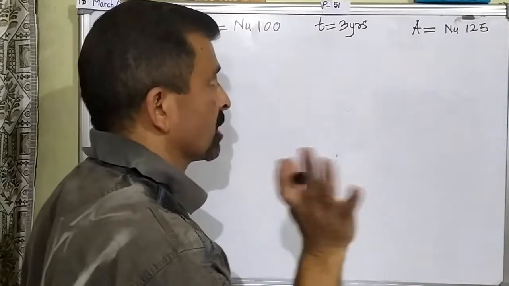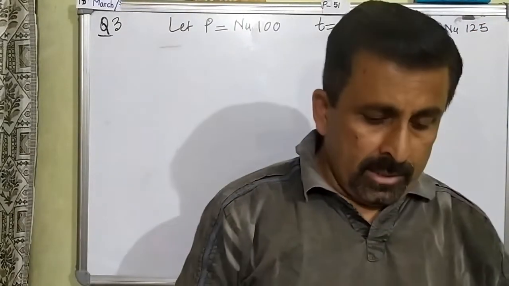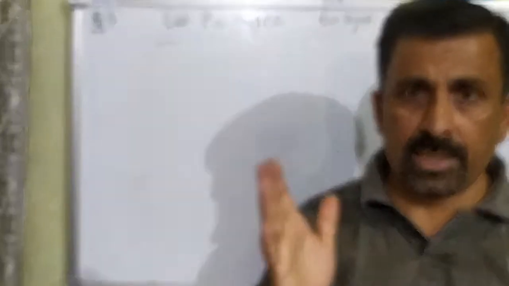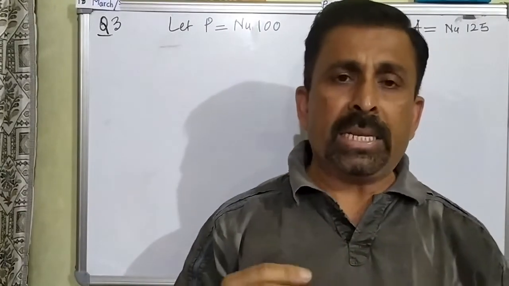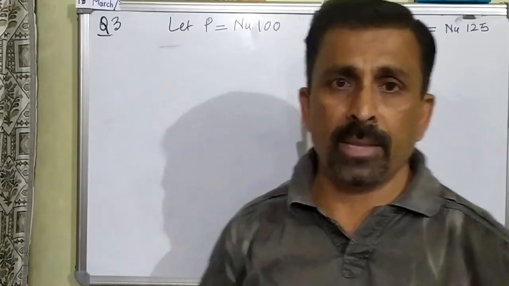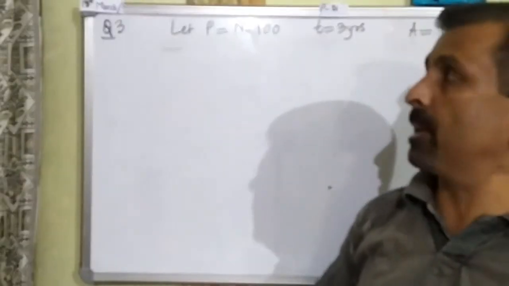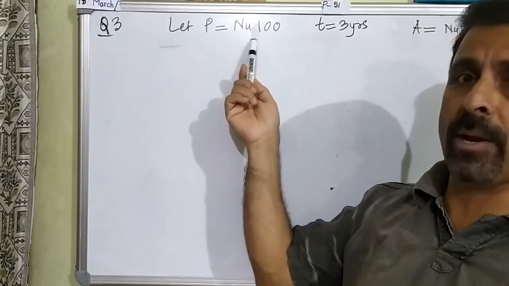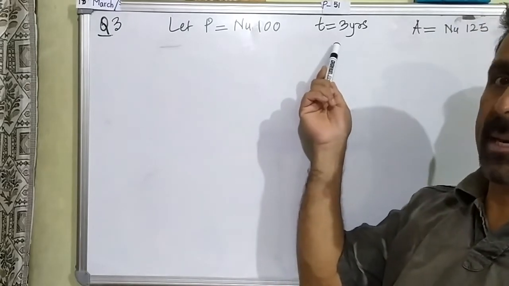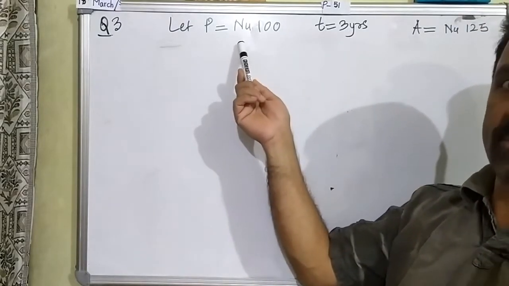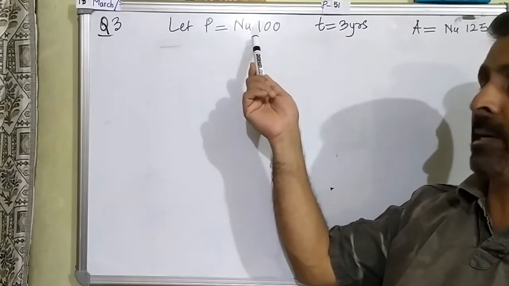I'm not saying this. The question says that when you invest a certain sum, then in 3 years it increases by 25%. That is what I am trying to show you with an example. That if you have invested rupees 100, then in the 3 year time period, this investment will increase by 25%, and 25% of this 100 is 25.